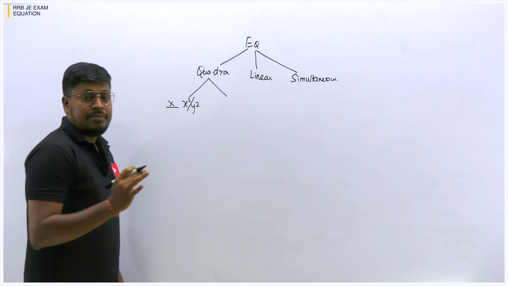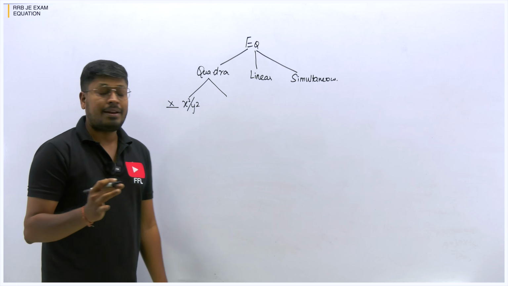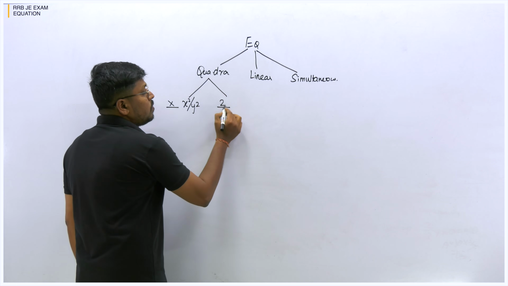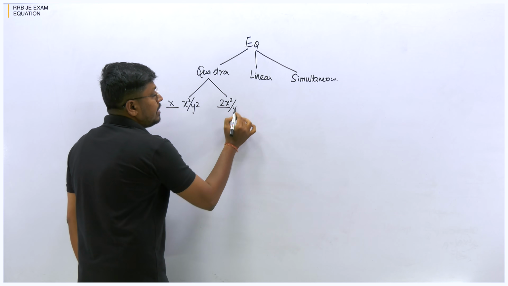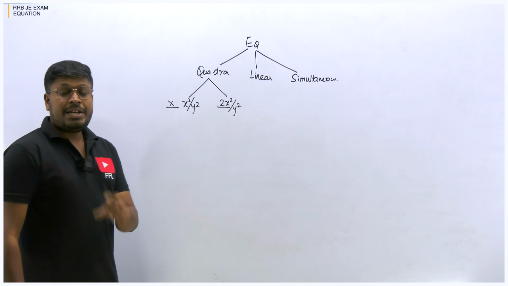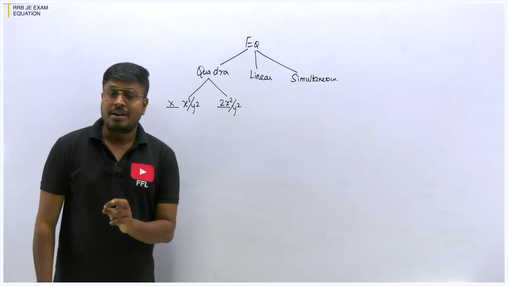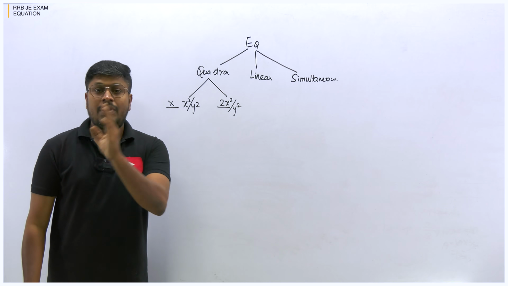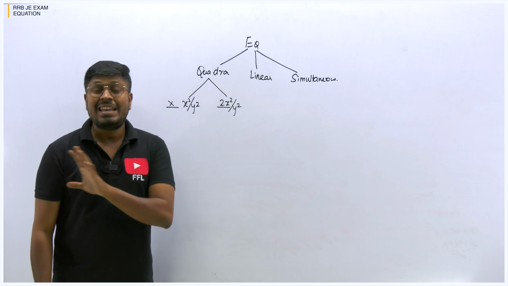So no constant will be before x square or y square. If there is some constant, like 2x square or 3y square, then it is model number 2. So only 2 models that we have in a quadratic equation. One is before x or y square, we will not have any constant.